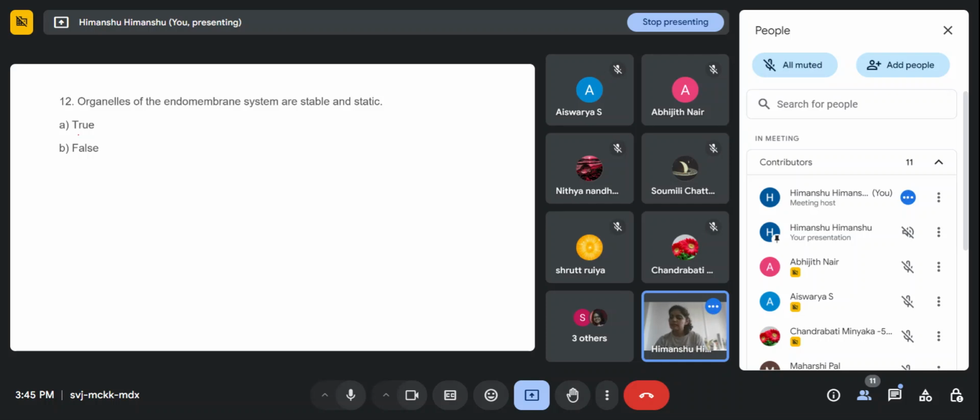What do you people think? Organelles of the endomembrane system. Hello? Am I audible? Ma'am, true. Okay. True. Anyone else?